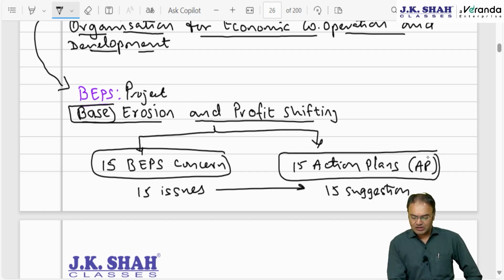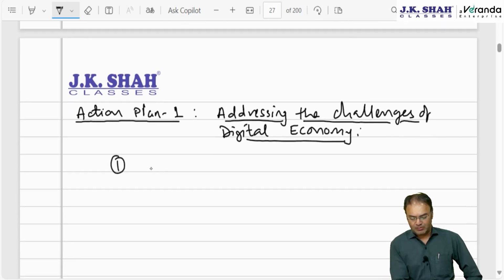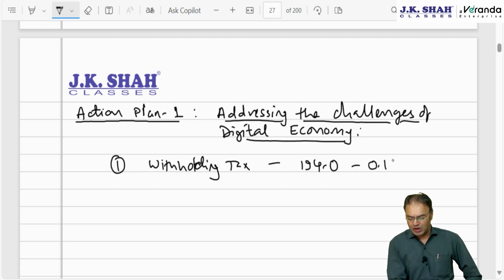The very first action plan, which is titled addressing the challenges of digital economy. Here OECD recommended a couple of things. Number one, they recommended introduction of TDS, that is withholding of tax, and accordingly India introduced withholding tax on such e-commerce companies. Accordingly India introduced section 194O, which we are already done with in the TDS chapter, 0.1% now.